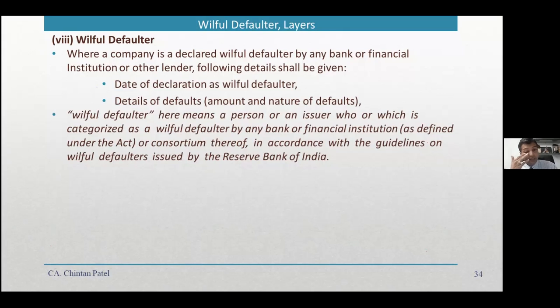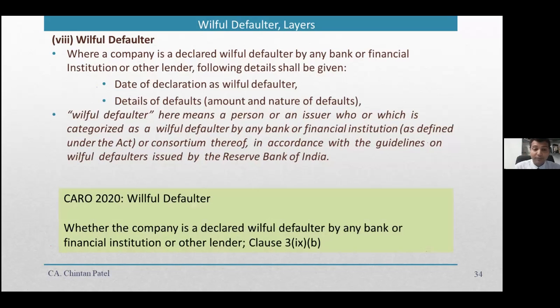So if somebody has been declared a willful defaulter, they need to provide the date of declaration and details of default. Also, the responsibility is cast upon the auditor in CARO 2020 to report whether the company is declared a willful defaulter or not.